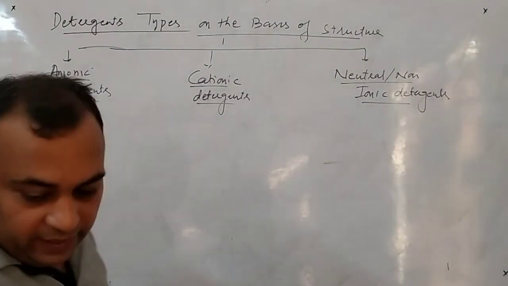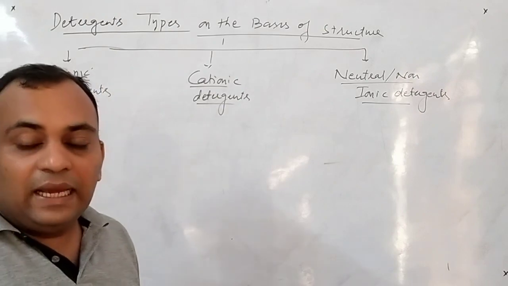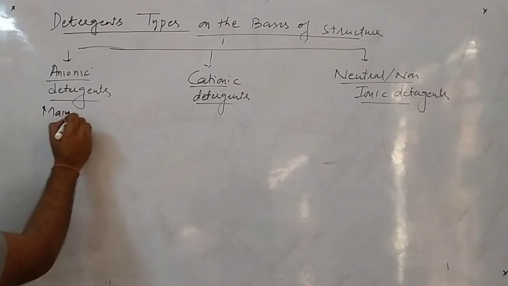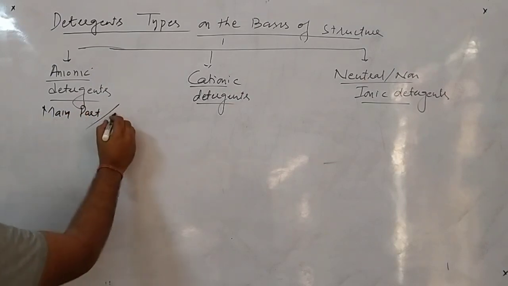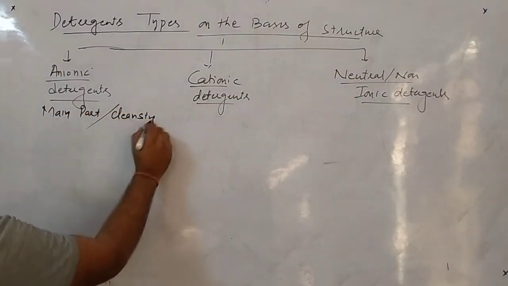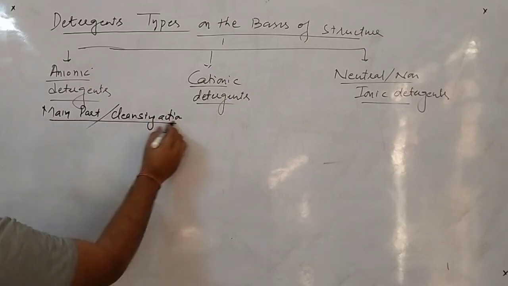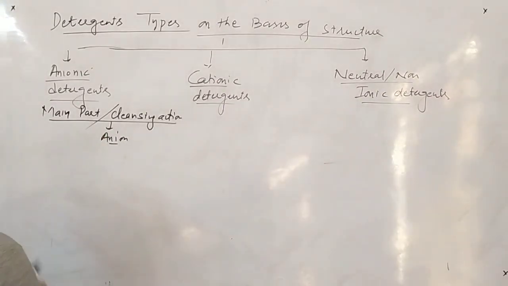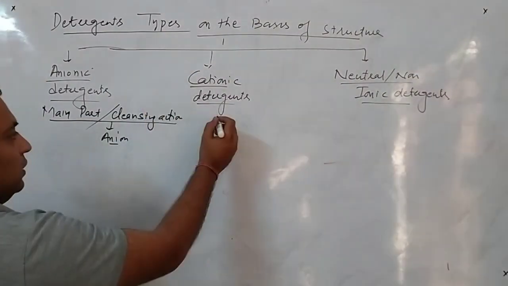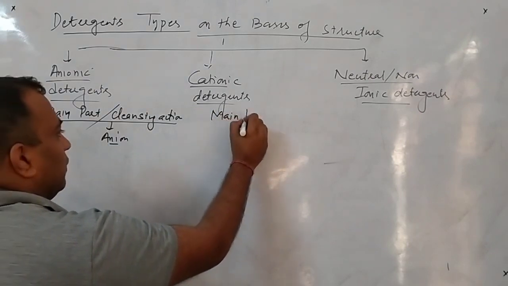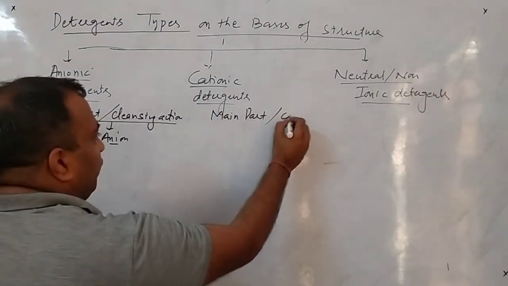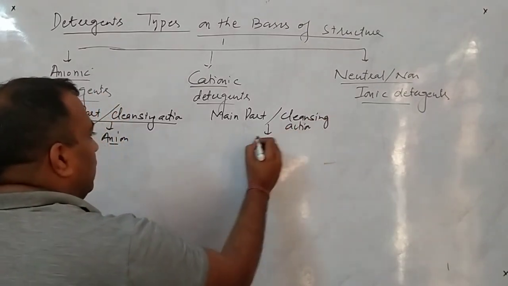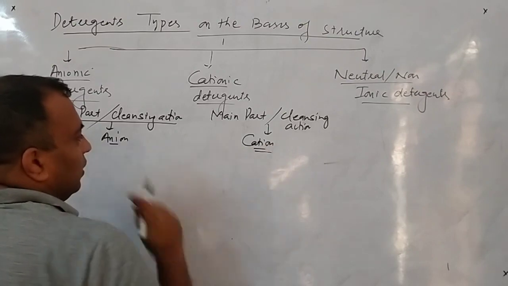So what is the meaning of anionic detergents? The anionic detergents are the detergents in which the main part, the part which performs the cleansing action, is the anion. Am I clear to all of you? In the case of cationic detergents, the part which performs the cleansing action is the cation.